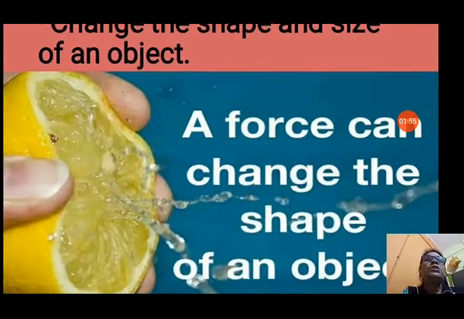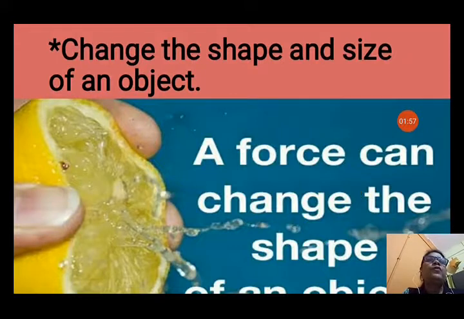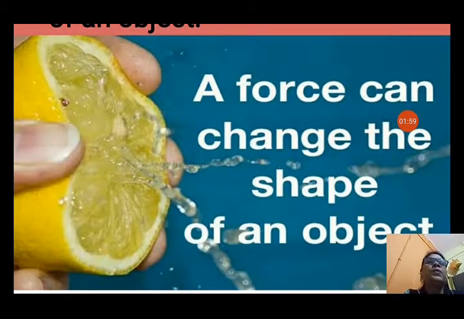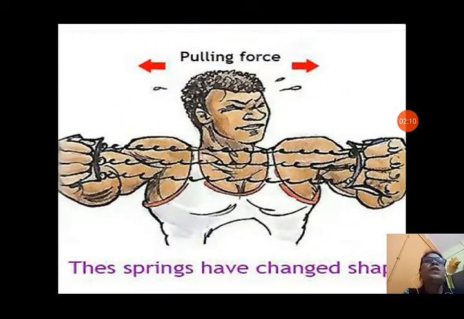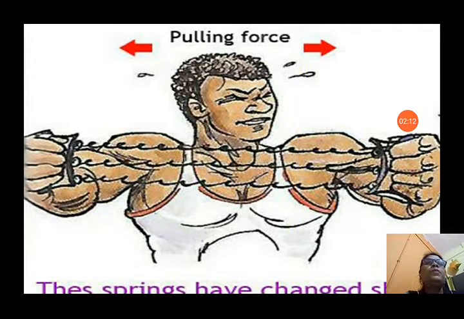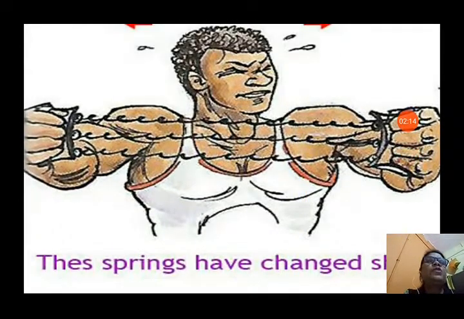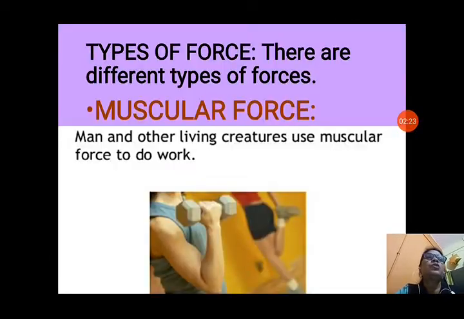Next, force can change the shape and size of an object. You can see squeezing the lemon. It changes the shape of the lemon. A force can change the shape of an object, like squeezing a lemon. Pulling force: we can pull the spring. The spring has changed shape. We can change the shape of a spring by applying the pulling force. So force can change the shape of an object also.